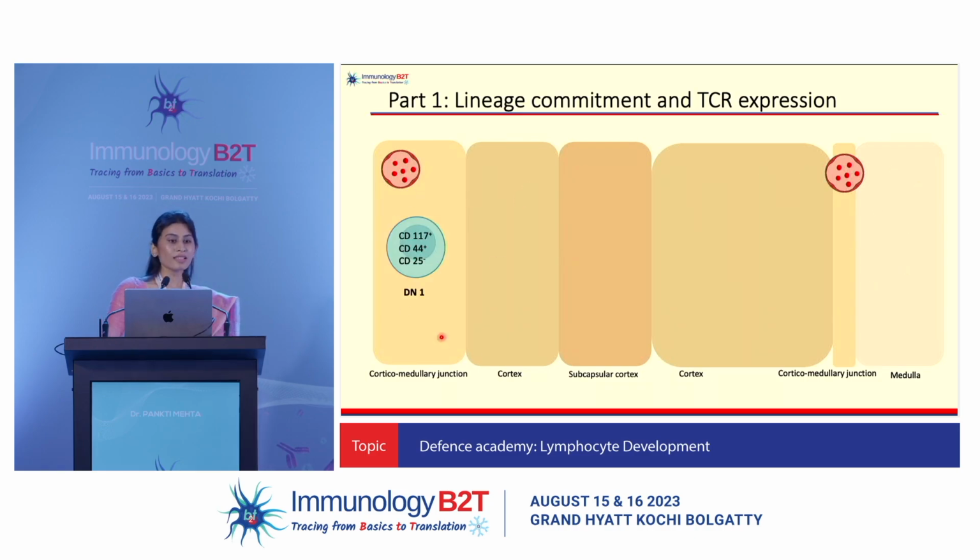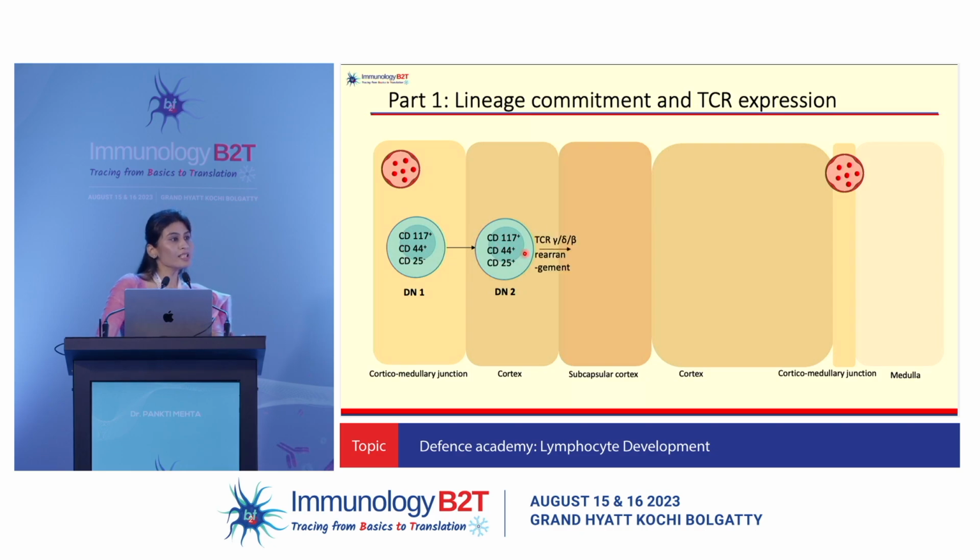It enters as the double negative 1 stage, which still has some primitive markers like c-KIT and CD44, which is the adhesion molecule, and it is negative for CD25. What is CD25? It is the alpha chain of the interleukin 2 receptor, which is again a very important cytokine involved in T cell development. So it will start moving towards the double negative 2 stage, where we learned that it will start rearranging the TCR chains.